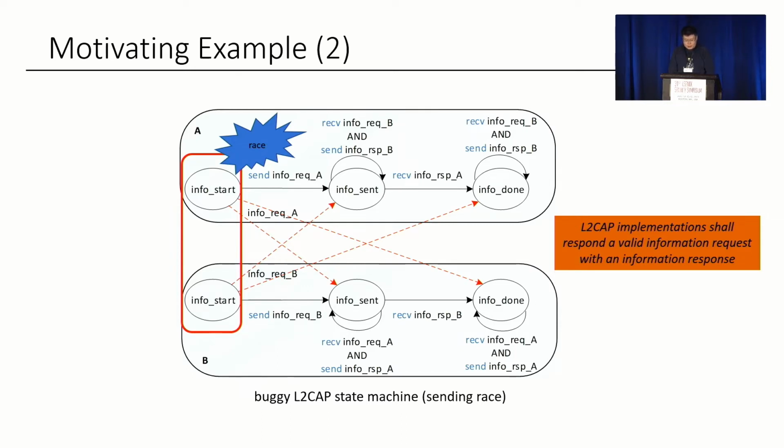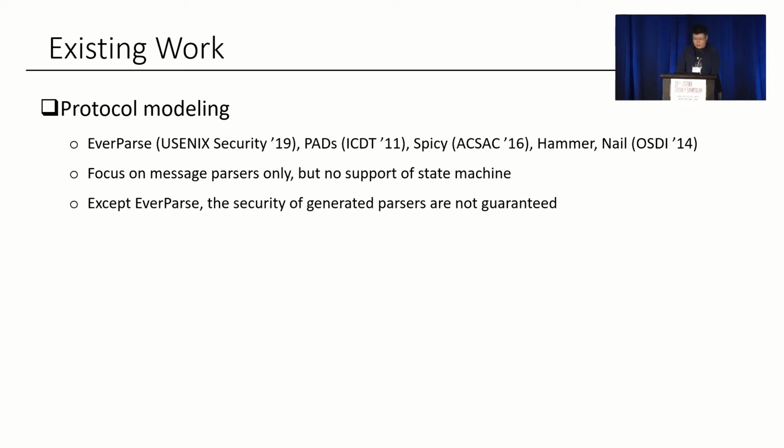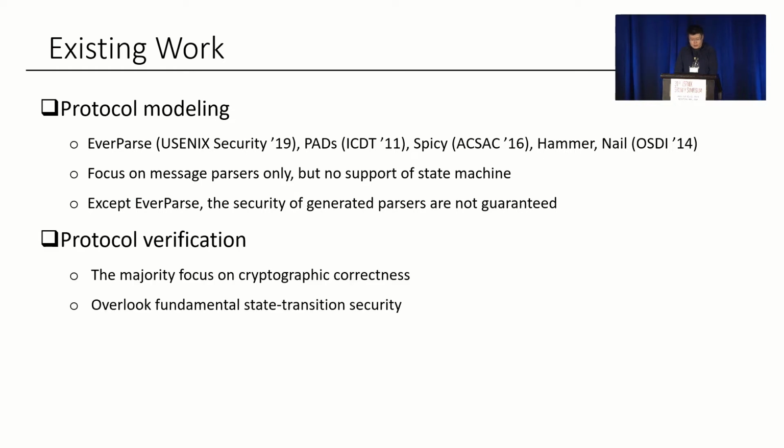The two observations motivate our research efforts. There has been some existing work in this area. For example, for protocol modeling, there are several published papers: Everparse, PADS, Spicy, Hammer, and Nail. However, they only focus on message parsers, but do not support anything about state machines. Also, except for Everparse, the security of generated parsers is not guaranteed. For protocol verification, unfortunately, the majority of them just focus on cryptographic correctness, and they overlook the fundamental state transition security issues in general state machines.